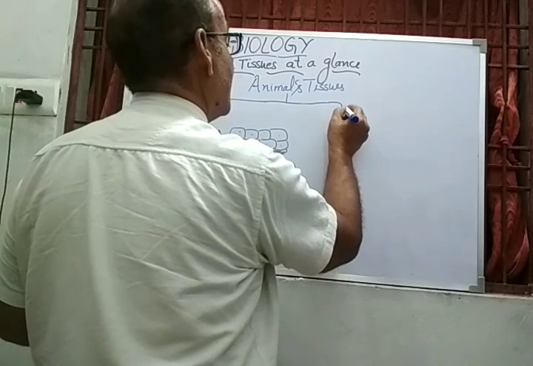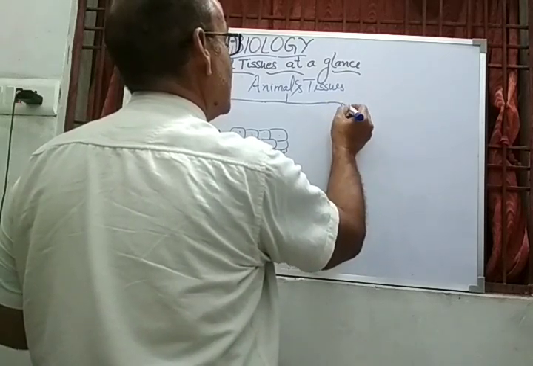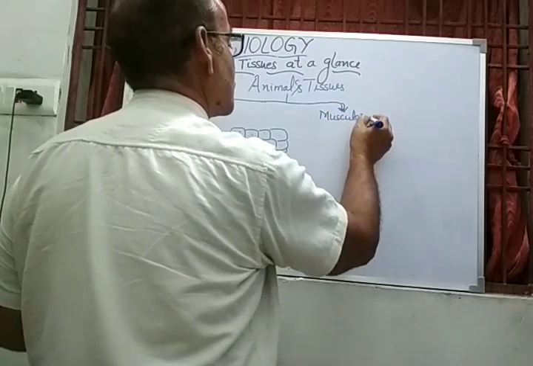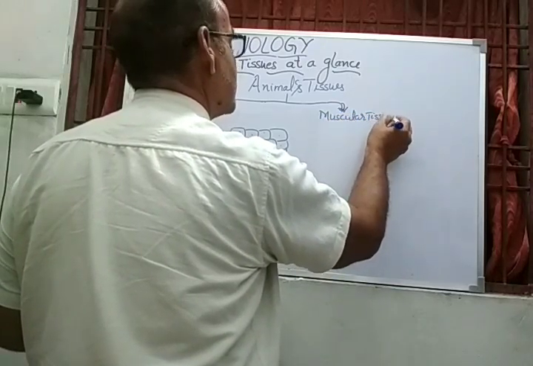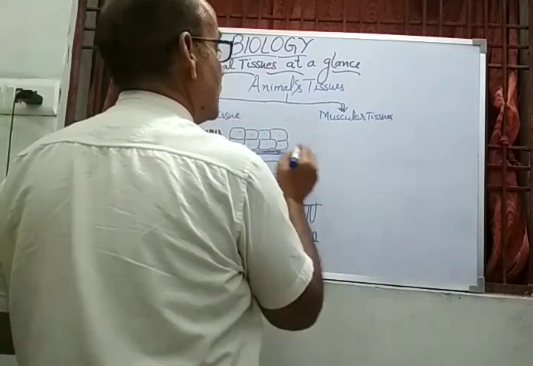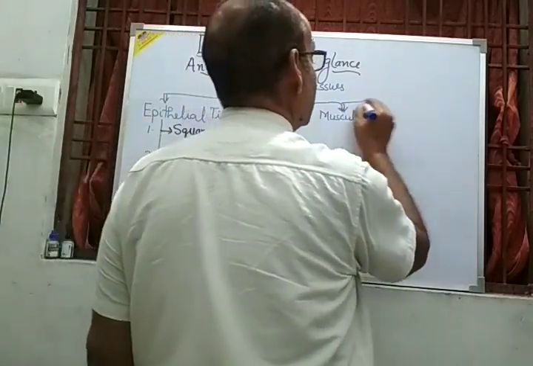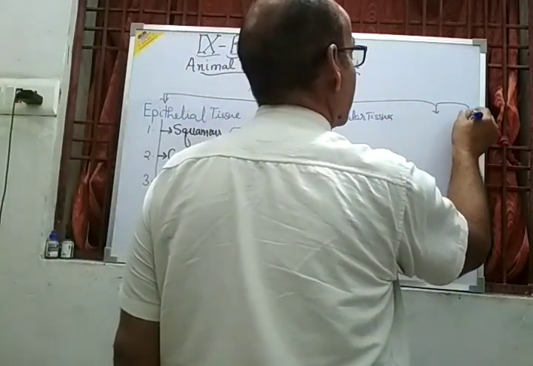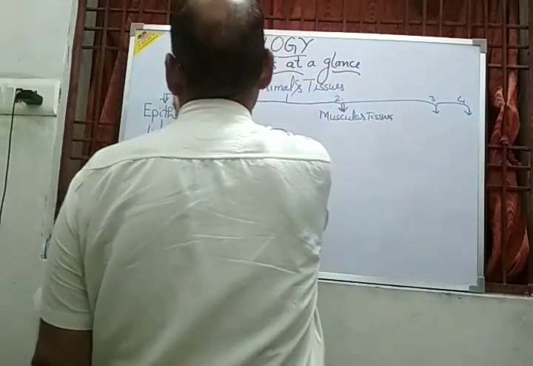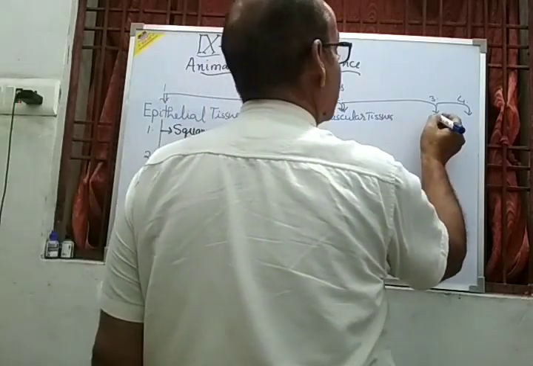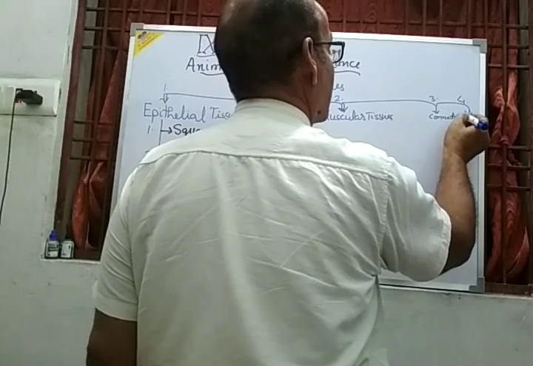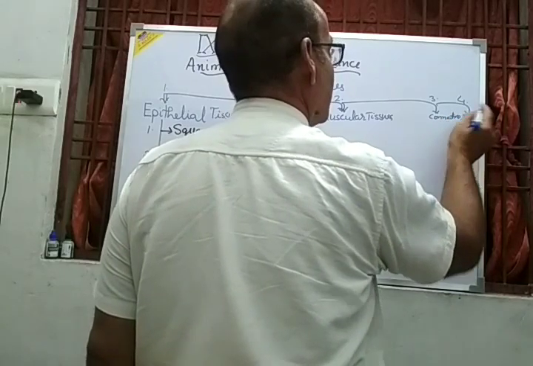So second is the muscular tissue, after the cuboidal epithelial tissues. And third and fourth are there, that will be discussed. So these are the connective and nervous tissue. That will be discussed in the next class.